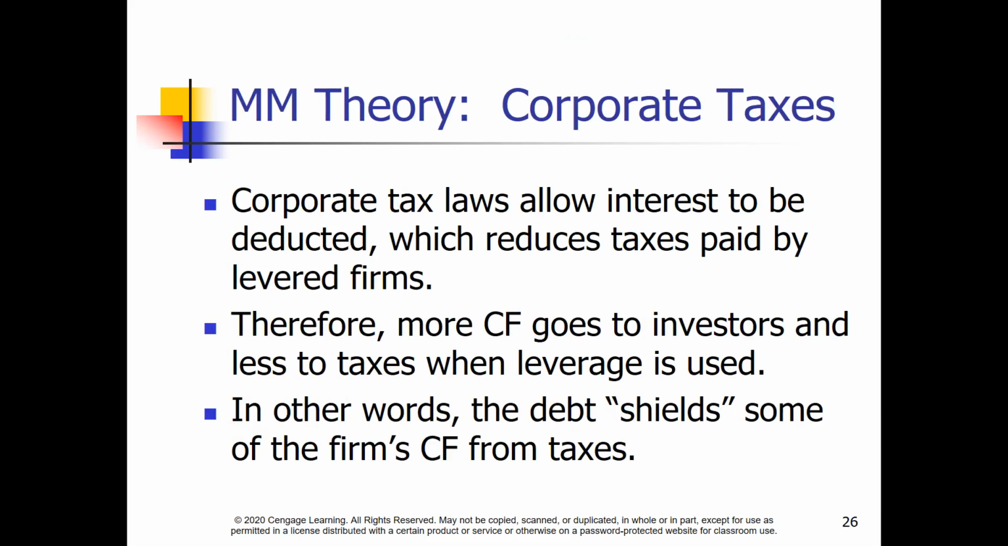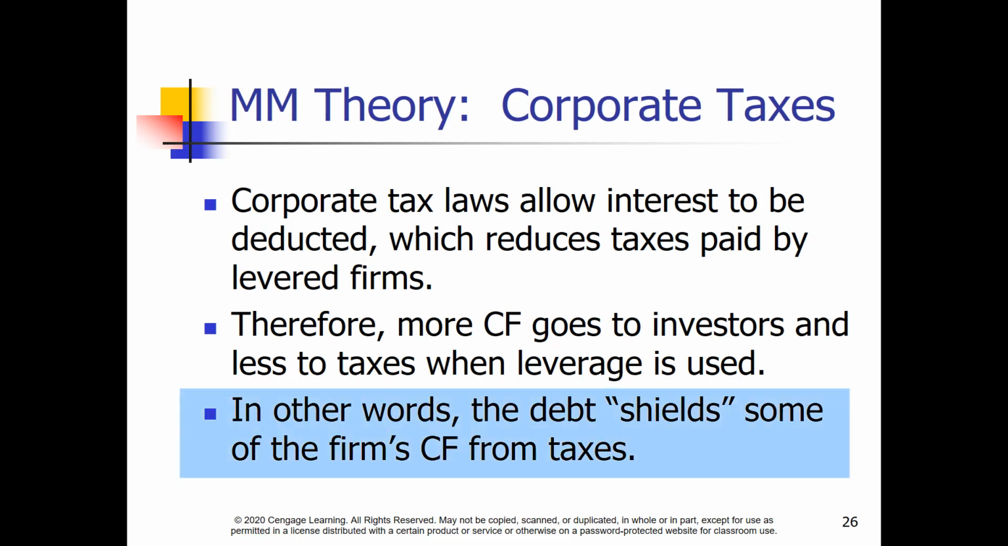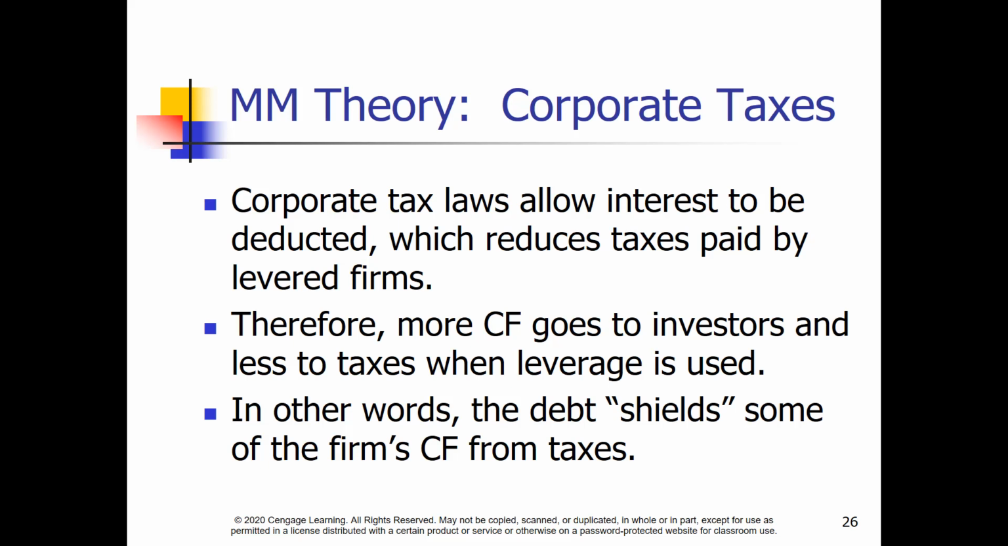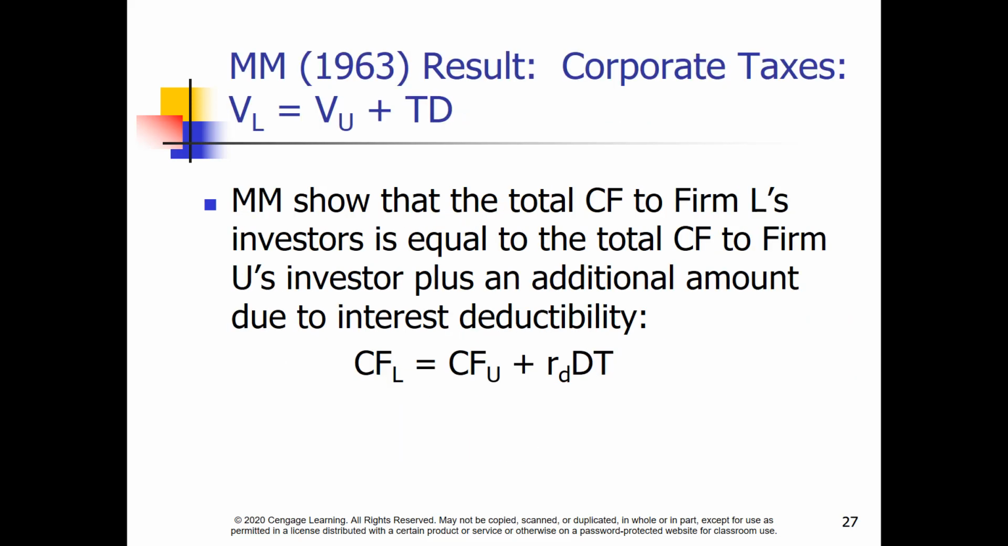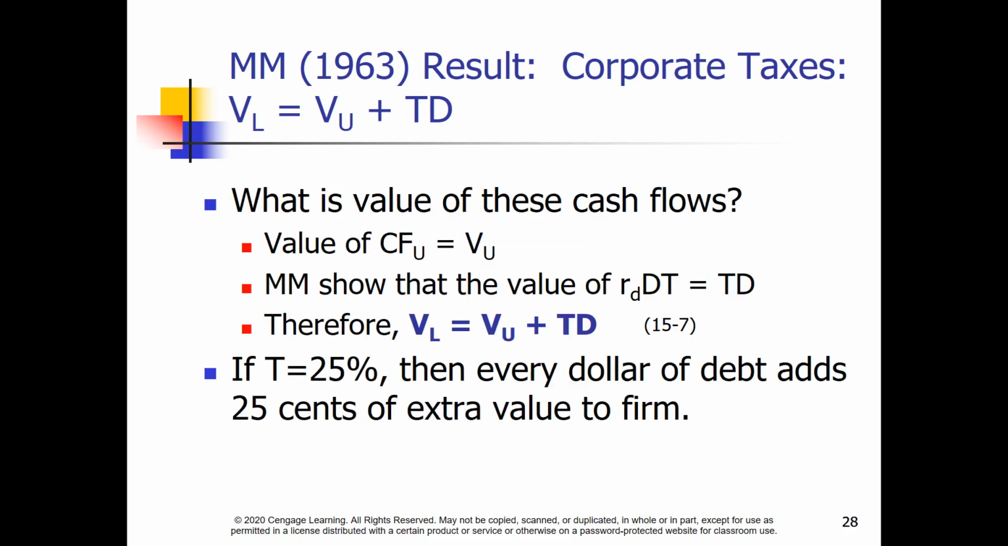In 1963, M&M relaxed the assumption of no taxes to include corporate taxes. Since U.S. tax law subsidizes corporate debt by allowing the deduction of interest payments, debt shields some of a firm's cash flows. From that, M&M 63 conclude that the cash flows of a levered firm are equal to the cash flows of an unlevered firm plus the value of the debt shield. Note that the debt shield is the required return on debt times the amount of debt times the corporate tax rate. M&M 63 conclusion is shown on the title line.